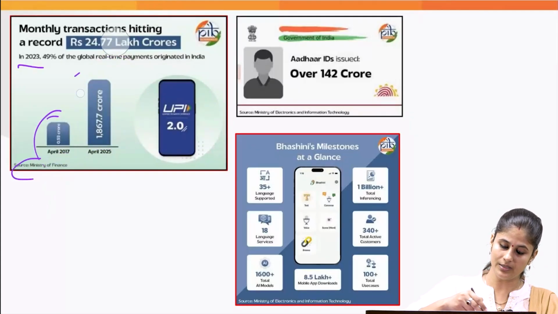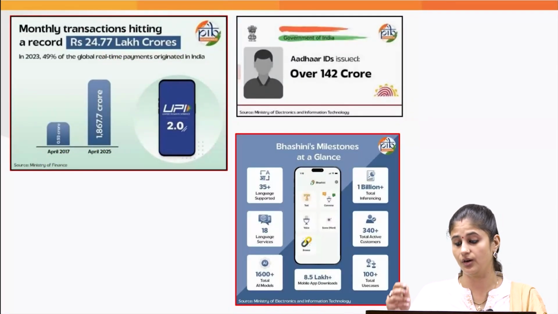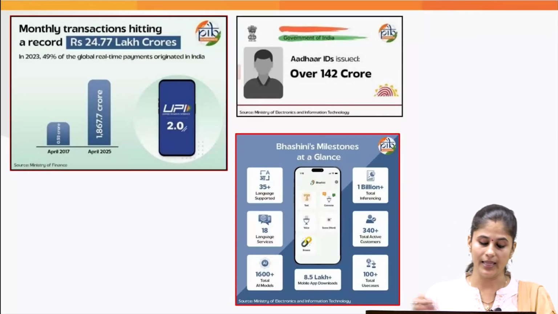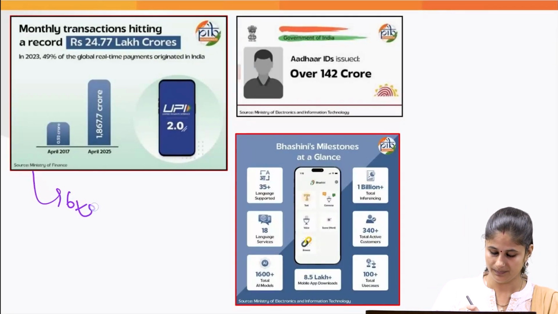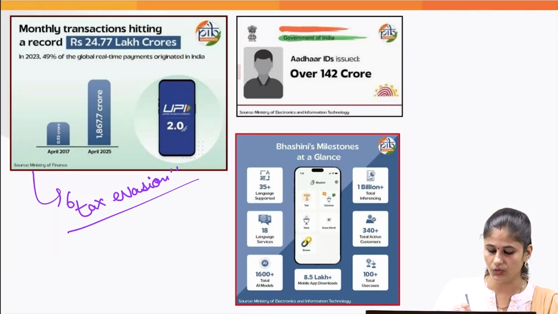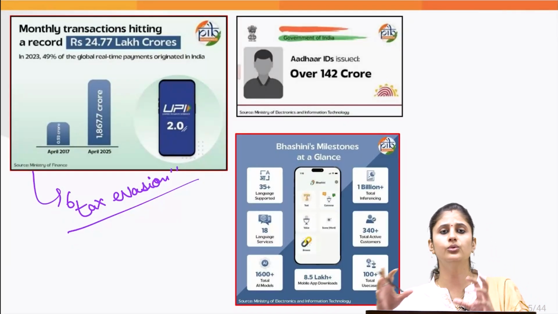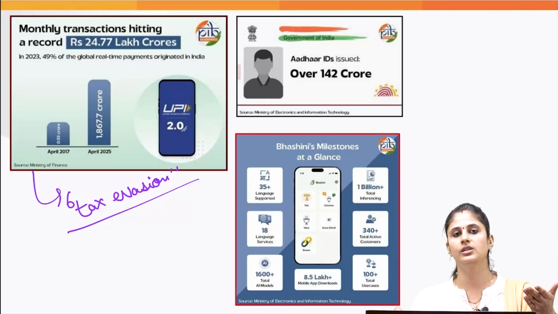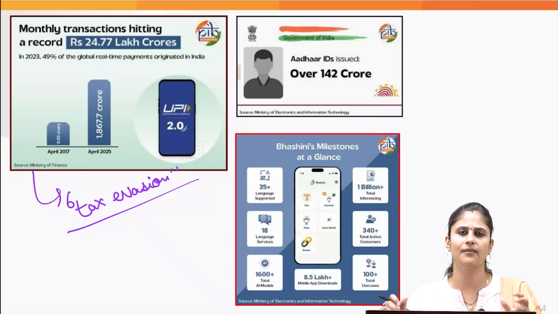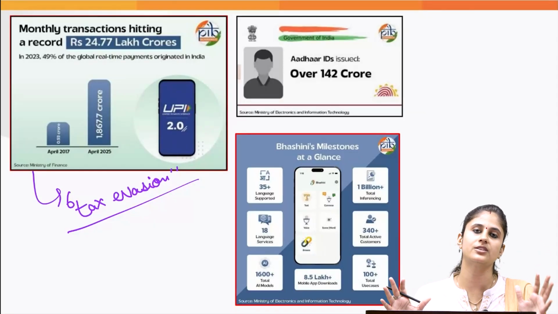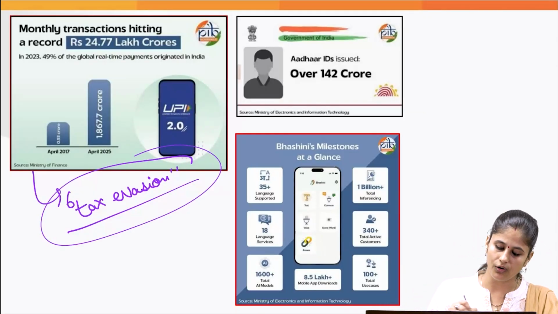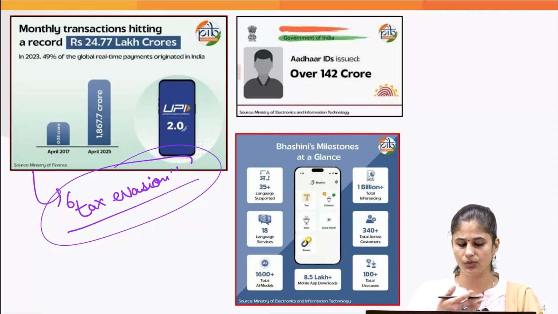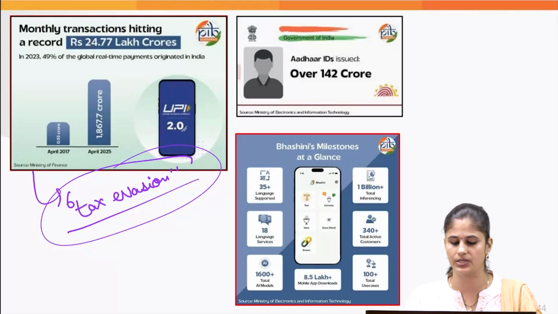So this UPI is enabling us to move in the direction of a cashless economy, and this would go a long way in addressing the issue of tax evasion. Because when you don't do transactions in cash and you do everything through this UPI app or other payment apps, everything is transparent. You cannot default on your tax obligations. So this would go a long way in addressing the issue of tax evasion as well.